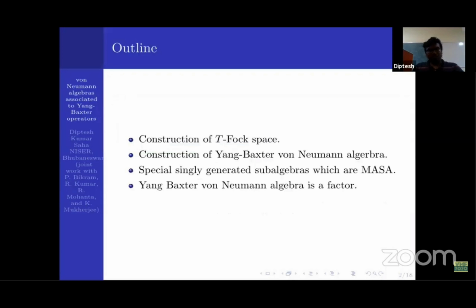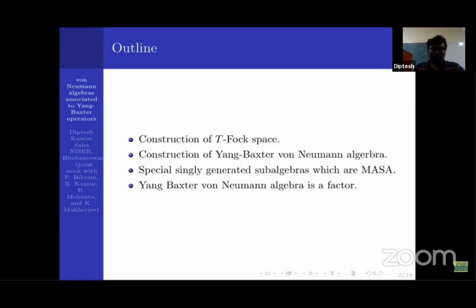So the outline of my talk is like, we are going to talk about a von Neumann algebra. For that, first we need to define a Hilbert space on which the von Neumann algebra acts. And then we define the Young-Baxter von Neumann algebra, and we see some structural properties of some sub-algebras and the von Neumann algebra itself. For example, we see that there are special sub-algebras which are singly generated and which are masas, and the Young-Baxter von Neumann algebra is in fact a factor with some more conditions on that.